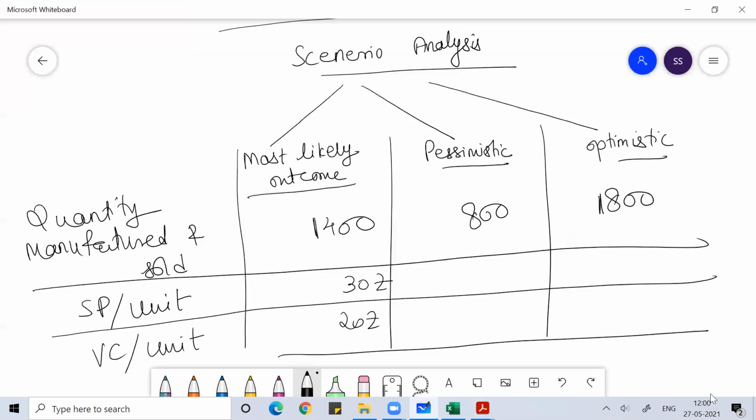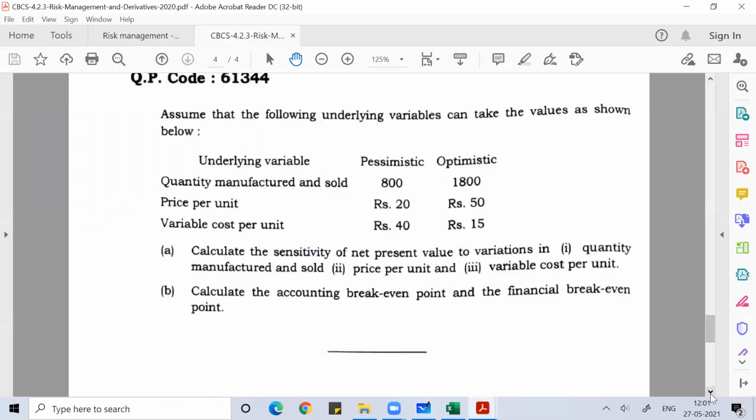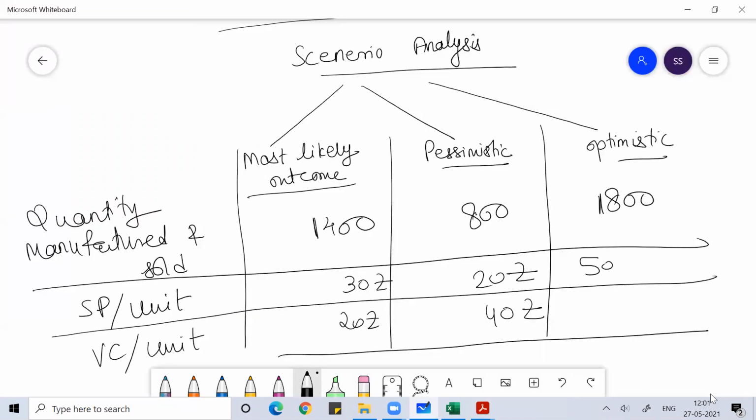₹20 and ₹40. This is ₹20. This is ₹40. An optimistic scenario, ₹50 and ₹15. So three scenarios we'll consider: most likely scenario, pessimistic scenario, optimistic scenario. Under each scenario, we'll calculate the NPV.